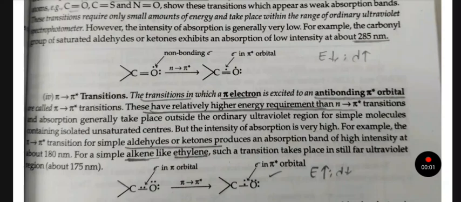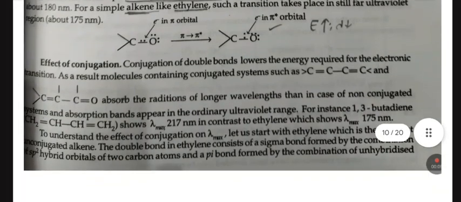For a simple alkene like ethylene, such a transition takes place in the far ultraviolet region. Effect of conjugation: conjugation of double bonds lowers the energy required for the electronic transition.